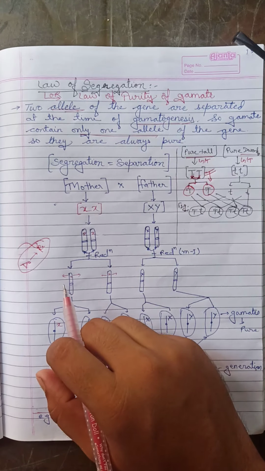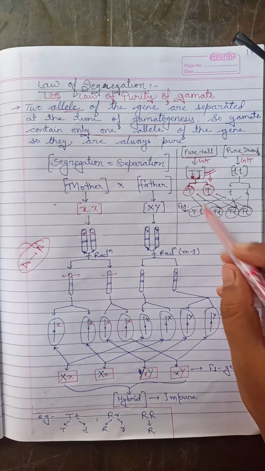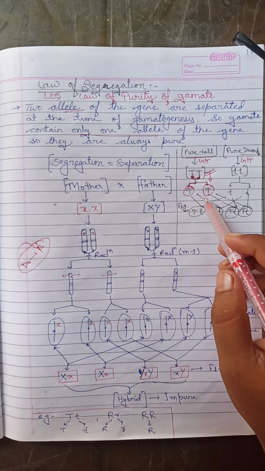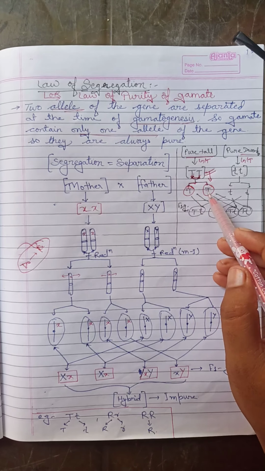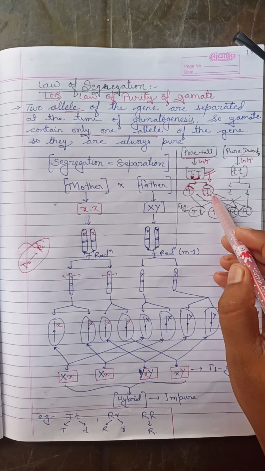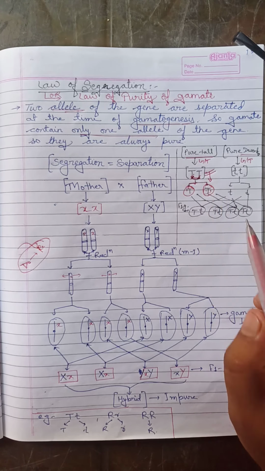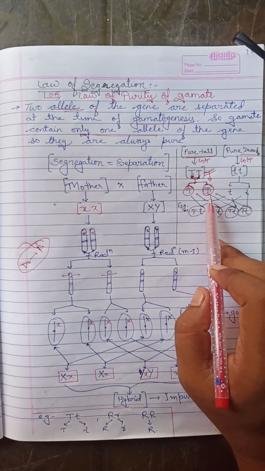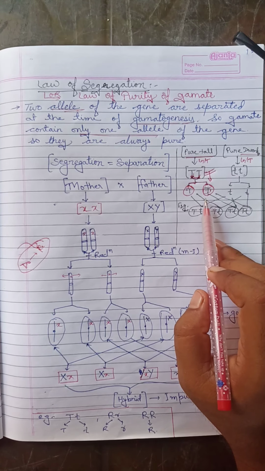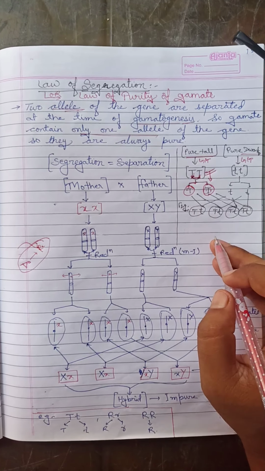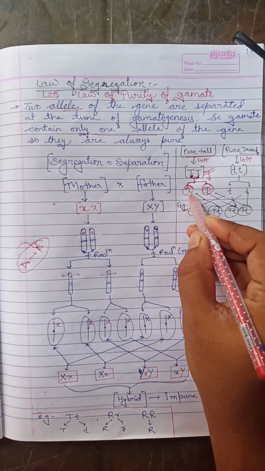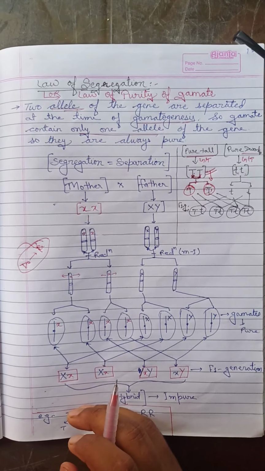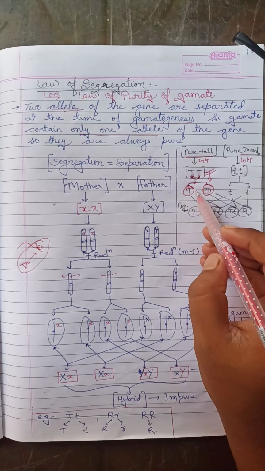If you remember, when capital T capital T undergoes meiosis, one type of gamete is produced, capital T. This is the same as the monohybrid cross, but here we discuss how the gametes produce the same type of offspring.